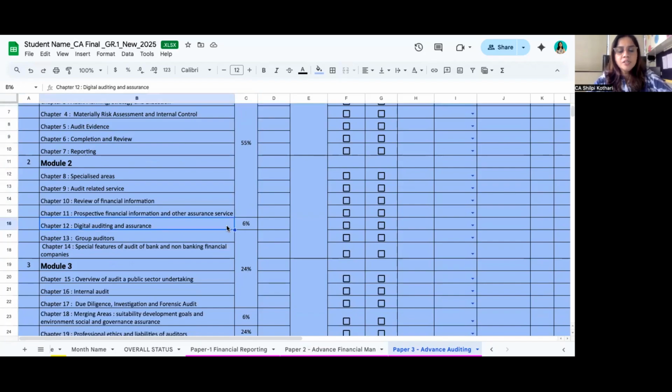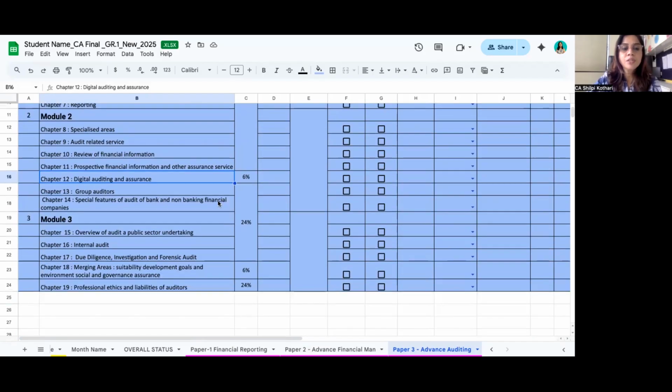Then comes digital auditing. If you are very much aware of digitalization and IT-related topics, then for that student this will be a great chapter, and you will be able to score 5 to 6 marks. But if you have not done it, don't worry. Chapters 13 to 19 are again important, and they come from module 2. In module 2, chapter 13 covers group auditors, NBFC, banks, audit of sectors, internal audit, and due diligence.